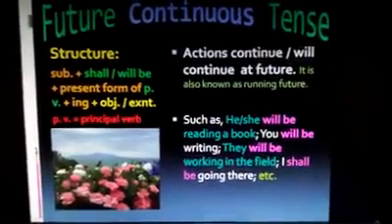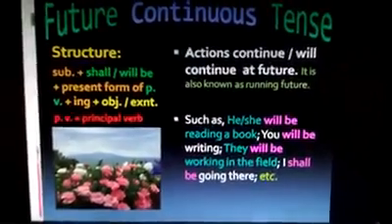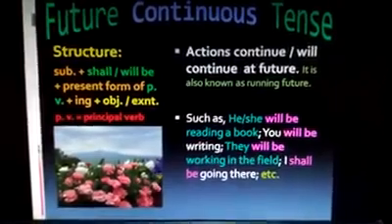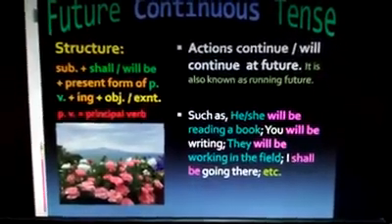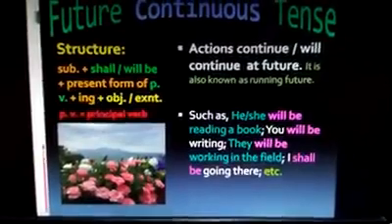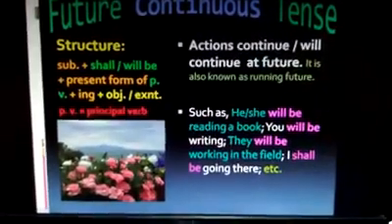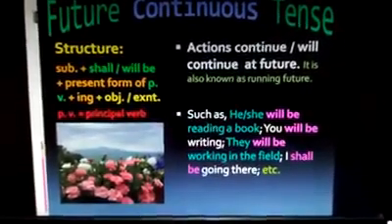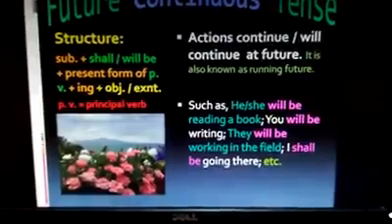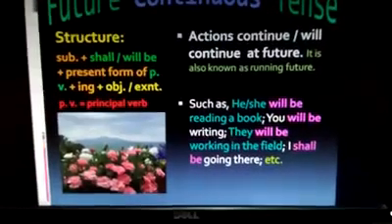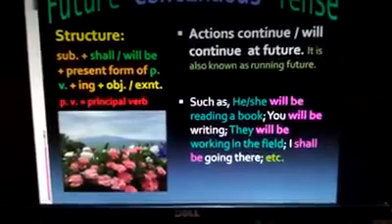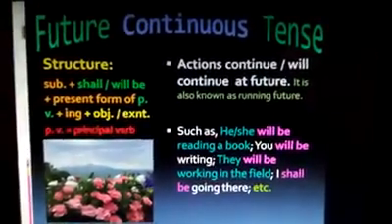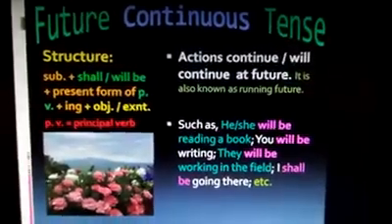Future continuous tense, it is also easy. Actions continuing will continue at future. It is also known as running future. Structure: subject plus shall or will be plus present form of PV plus ing plus object or extension. You see the examples. He or she will be reading a book. You will be writing. They will be working in the field. I shall be going there, etc. Following the examples, memorizing the structure, you must write more examples of your own.